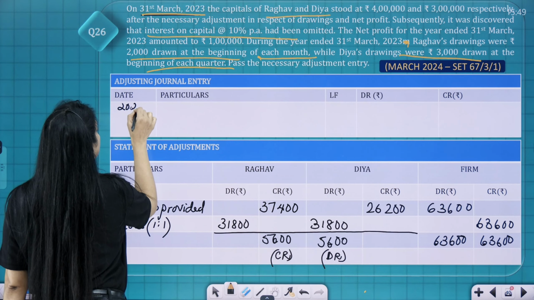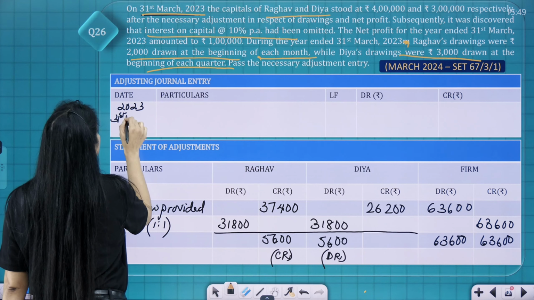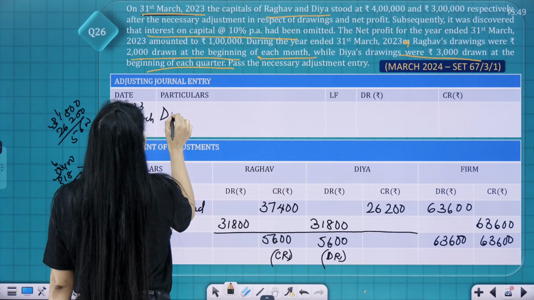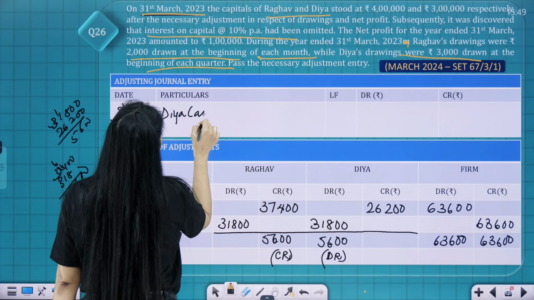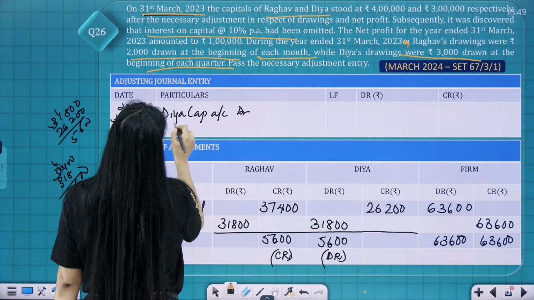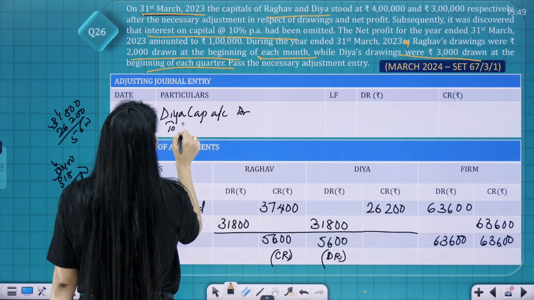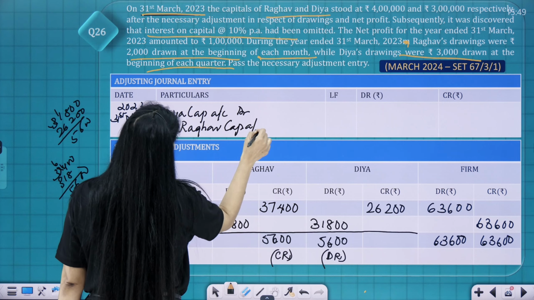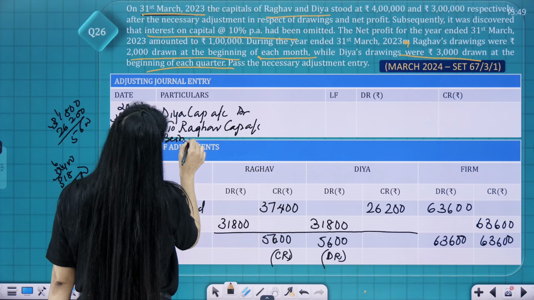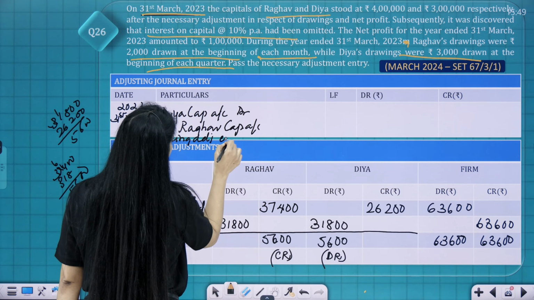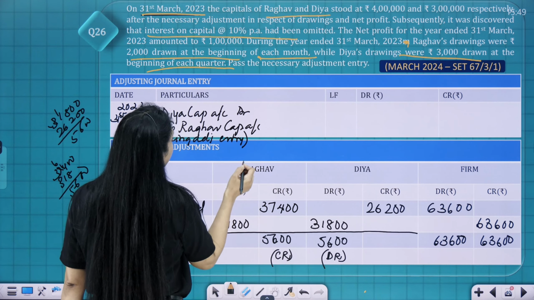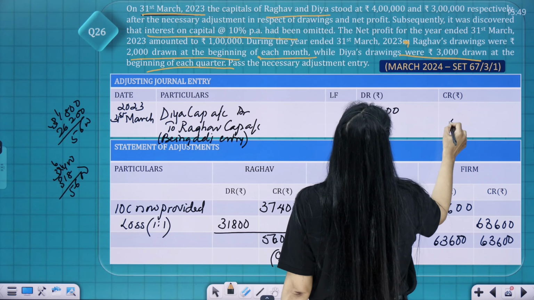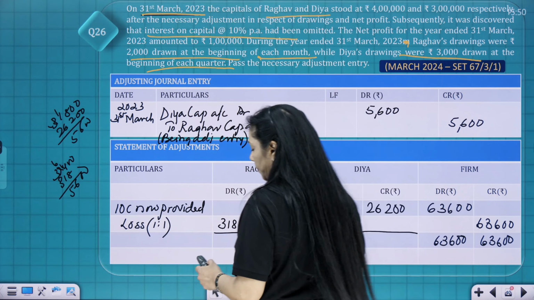So 31st March 2023, you have Diya's capital account debit to Raghav's capital account, being adjusting entry passed. So that's 5,600 debit and 5,600 credit.